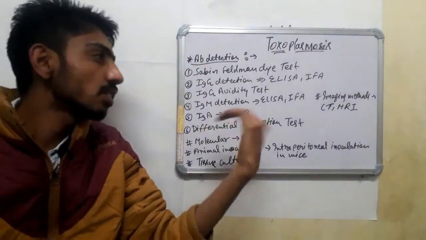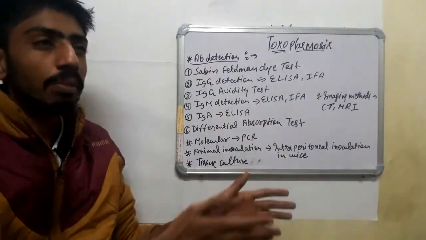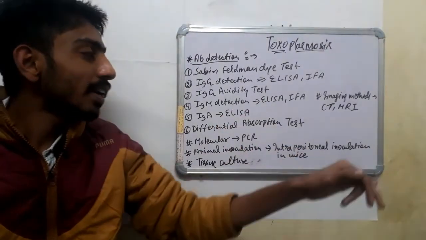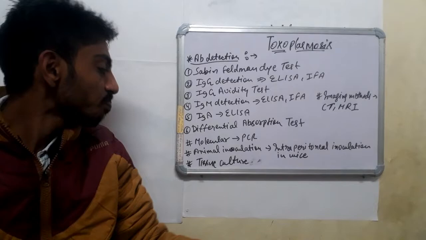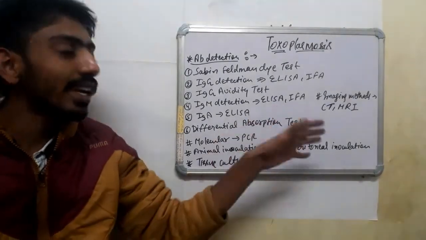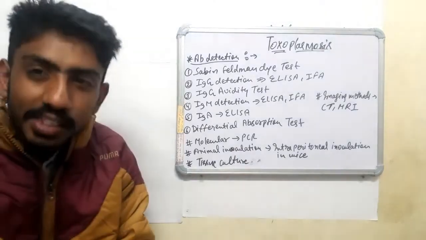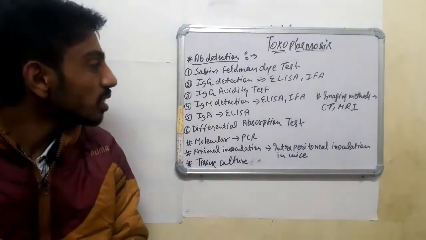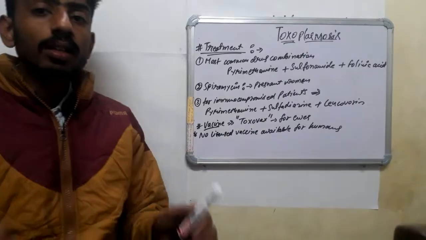In previous years, intraperitoneal inoculation was done in mice. We can also do tissue culture, and some imaging methods like CT and MRI can also be done. So guys, these are some lab diagnostic tests for Toxoplasma.